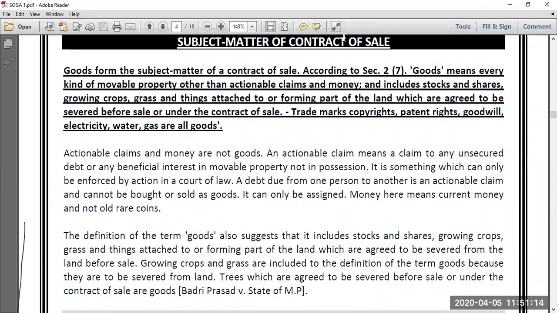Money means money in currency. As of now, whatever money is in currency will not be treated as goods, but old coins or old currency notes which are not in use as of today will be treated as numismatics, and will be treated as goods. So it is a very exhaustive definition of goods given under the Sale of Goods Act.